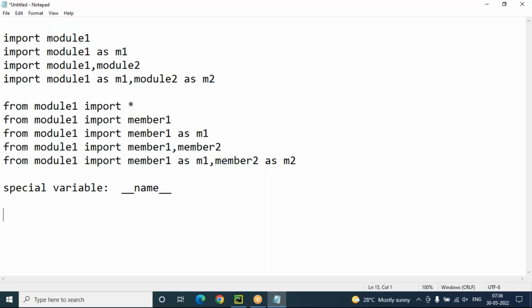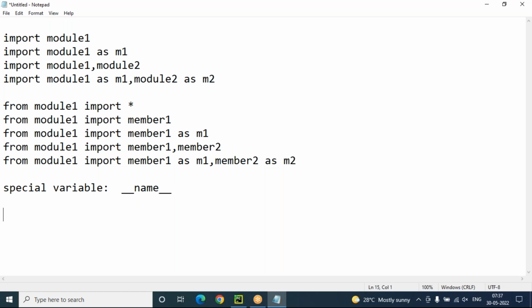It will check. Suppose you are writing the code in one program, you can directly execute that program. If it is directly executing as an individual program, or else that is executing from some other program, how do you know that? Using the special variable, underscore underscore name underscore underscore.